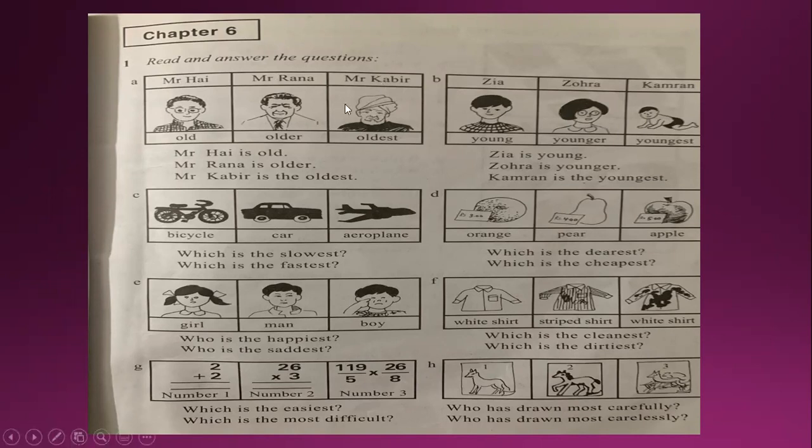Read and answer the questions. Read the names written at the top of the picture, then at the bottom. Mr. Hai, old. Mr. Rana, older. Mr. Kabir, oldest. Now what is written here? Mr. Hai is old. Mr. Rana is older. Mr. Kabir is the oldest.